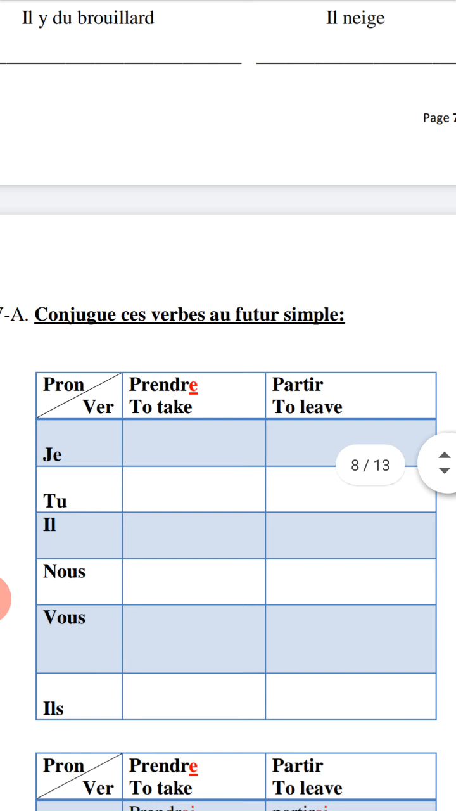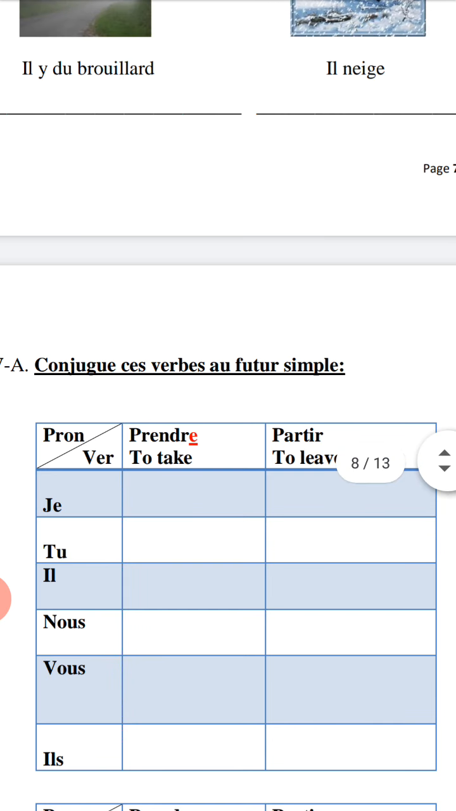Conjugue ces verbes au futur simple. Verbe prendre, verbe partir. Here I'd like to change the verb of future simple to simple future. So, how to change any verb of future simple? If you have a verb like prendre with re, remember how to change verb prendre to future simple. Verbe prendre to take. What about verbe partir?